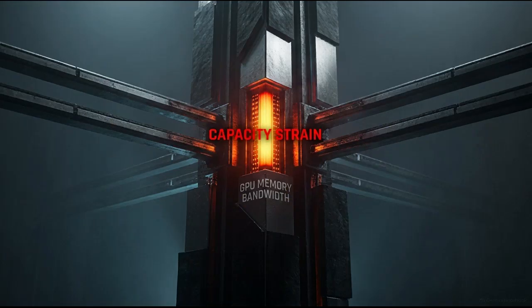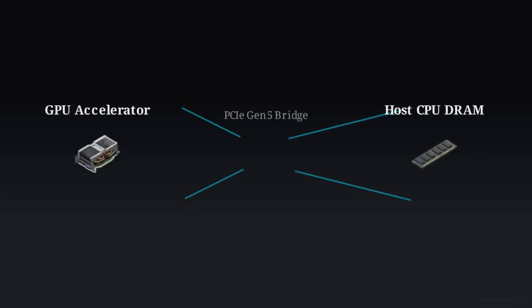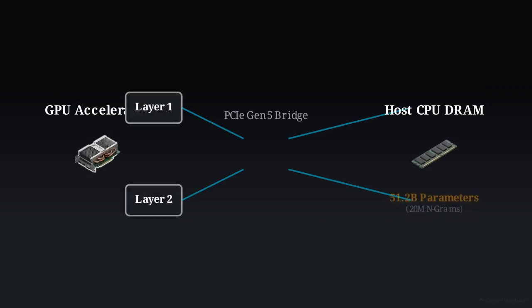Adding more active parameters to the accelerator's memory can slow down the generation of every token. Qwen addresses this by moving 51.2 billion parameters, representing 20 million frequent engrams, into the host CPU's DRAM. While the GPU processes the initial embedding and layer 1, it signals the CPU to prefetch specific engrams.